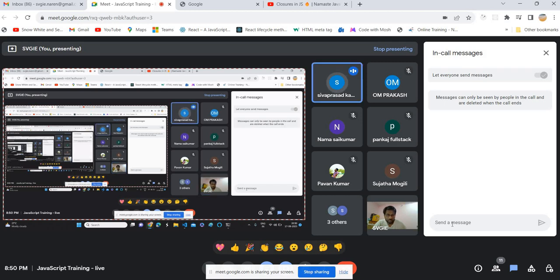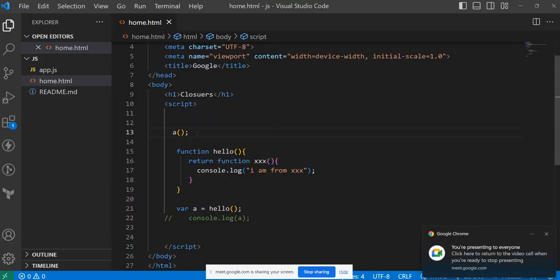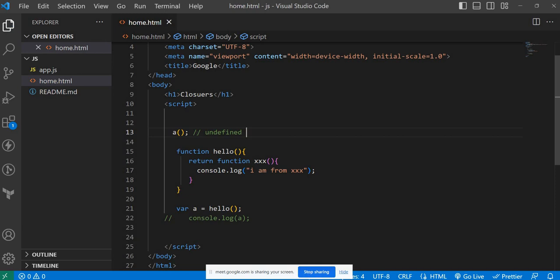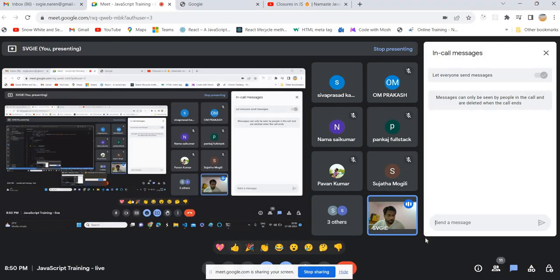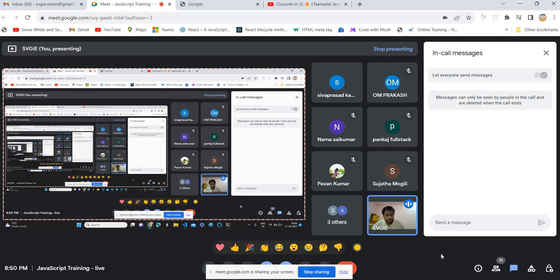Value would be undefined, sir, first. So A value is undefined. Why undefined? At the time of the memory allocation phase, it just holds a special placeholder, undefined, for the variable. Very good. What about the remaining people? What will be the value of A at that moment?